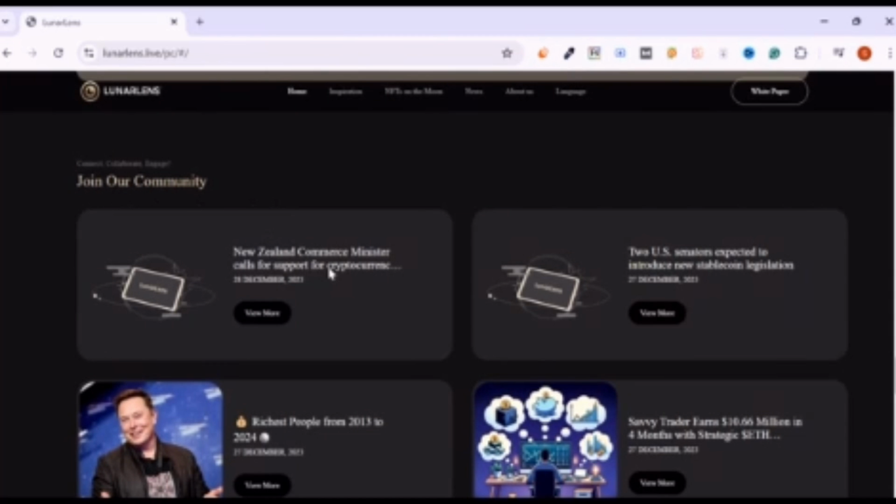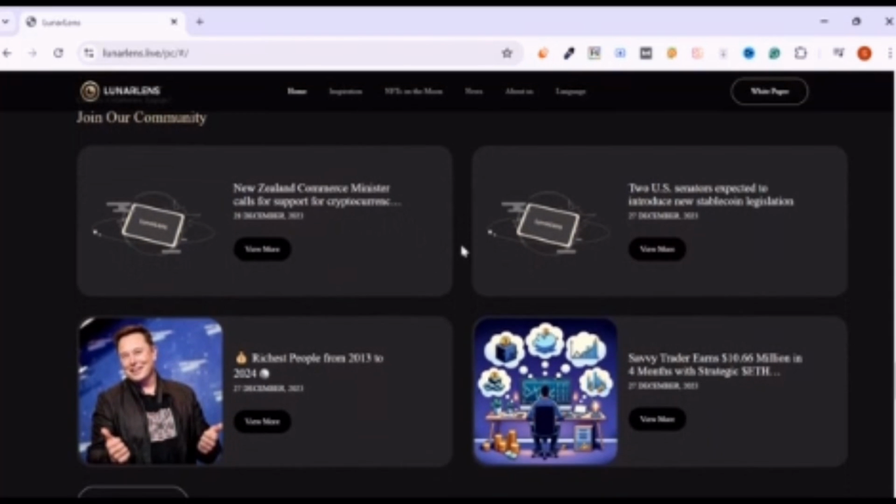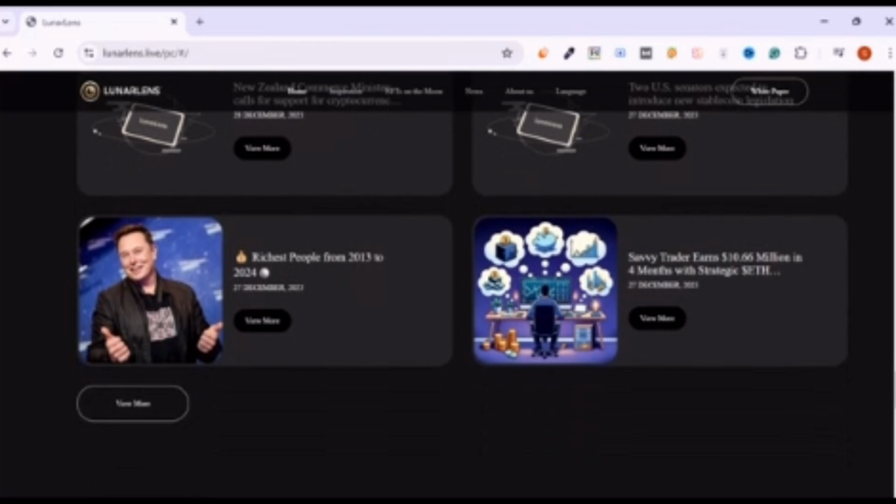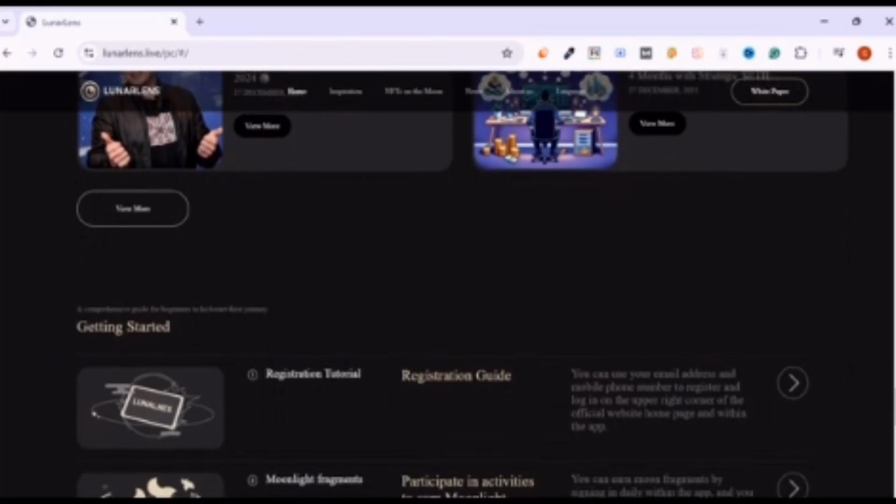Join our community. New Zealand Commerce Minister calls for support for cryptocurrency. You can read their total blogs right here. Richest people from 2013 to 2024. Savvy trader made $10.66 million in 4 months with strategic Ethereum and Bitcoin.